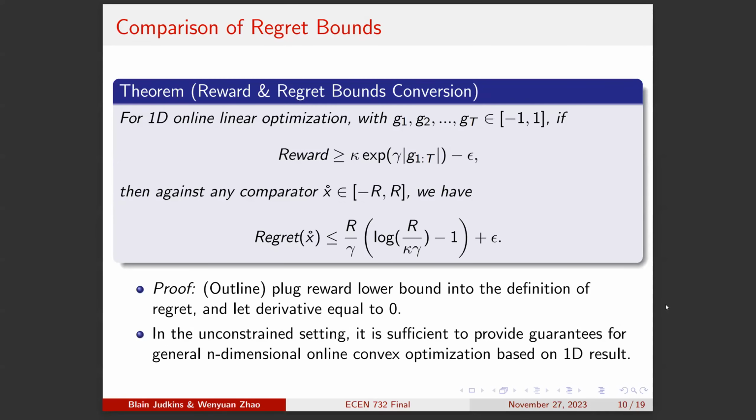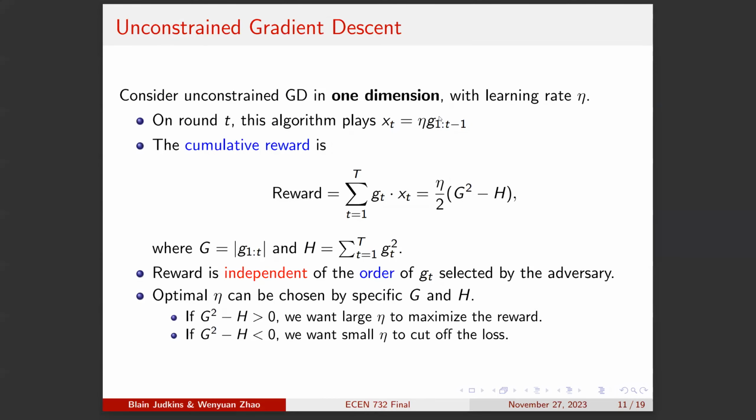Comparison of regret bounds. Here is our theorem. The proof. We plug the reward lower bound into the definition of regret and derive that it is equal to 0. And in the unconstrained setting, it is sufficient to provide guarantees for general n-dimensional online convex optimization based on the 1D results. And now I will hand it off.